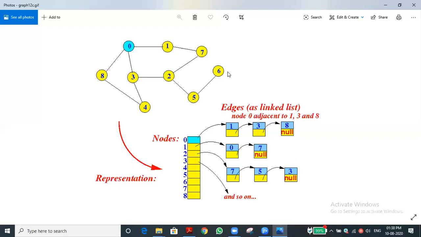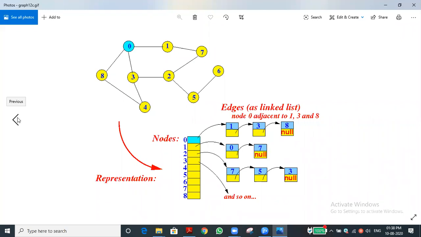Actually, 6 has no further nodes, because 2 is the parent for 6. 2 has contact with 3 and 5. Then 5 has contact with 2 and 6, but 6 doesn't have any other contact, since 6 is derived only from 5. This is called an end node. This is one of the concepts, called the graph data type. Do you have a little idea about what a graph and a tree are?